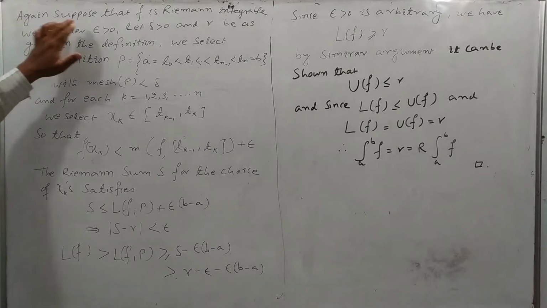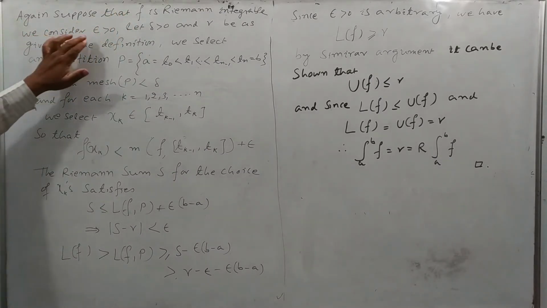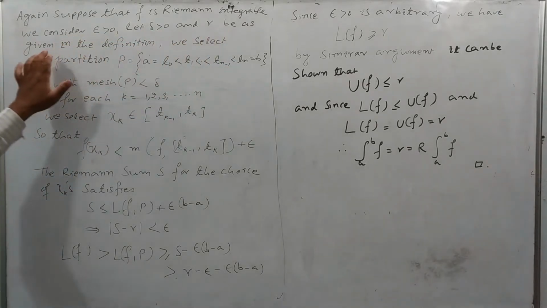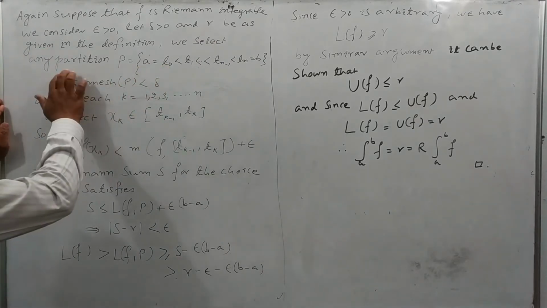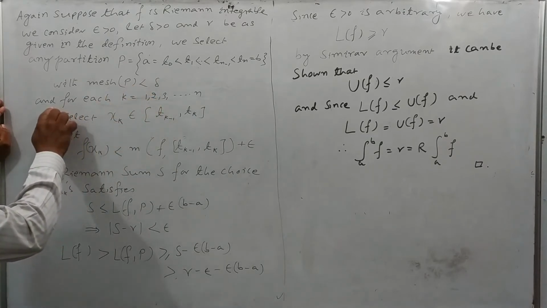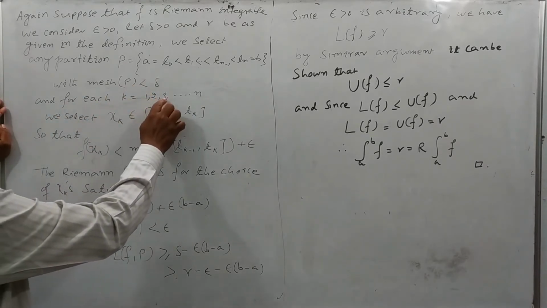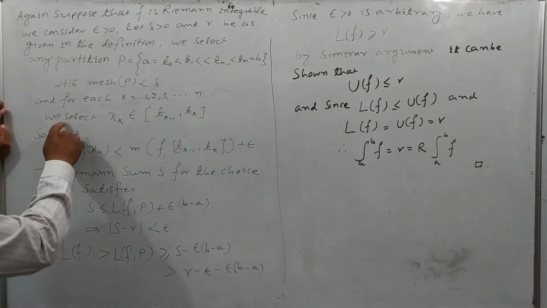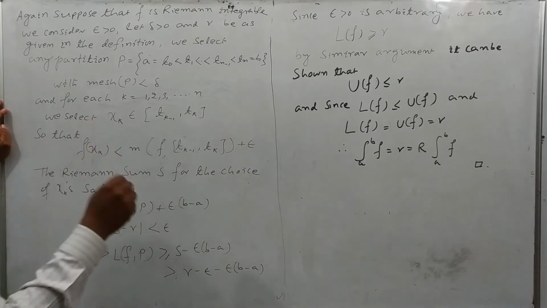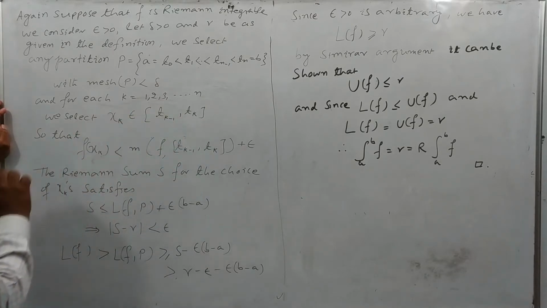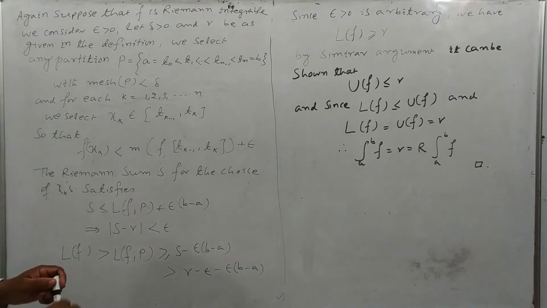Again, suppose that f is Riemann integrable. We consider epsilon positive, let delta be positive, and R be a number as given in the definition. We select any partition P with mass of P less than delta, and for each k equal to 1, 2, 3 up to n, because we have taken n number of subintervals, and we select xk any point in the kth subinterval [tk-1, tk], so that the f of xk